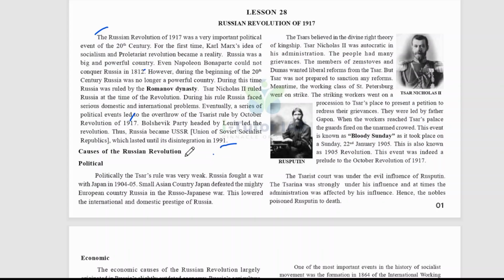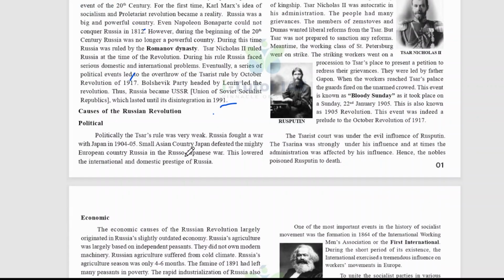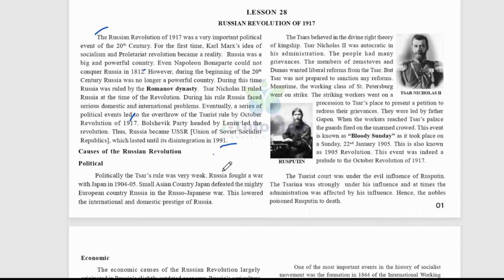And the causes of the Russian Revolution, what are the causes? The first one is political. Politically, the Tsar's rule was very weak, and Russia fought a war with Japan in 1904-05. The small Asian country Japan defeated the mighty European country Russia in the Russo-Japanese War. This lowered the international and domestic prestige of Russia. The Tsars believed in the divine right theory of kingship, and Tsar Nicholas II was autocratic in his administration.